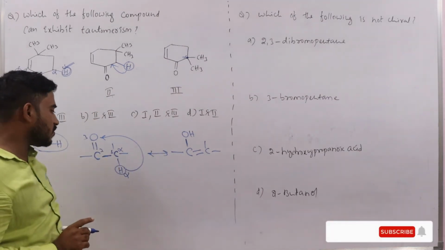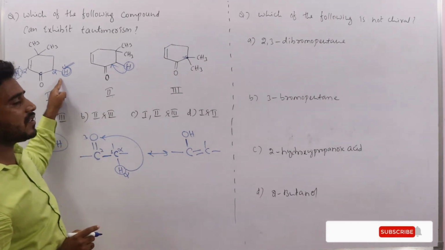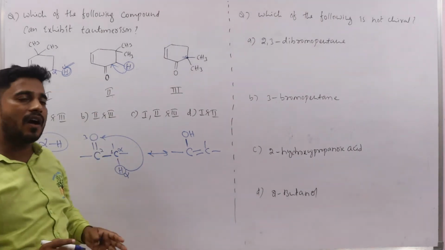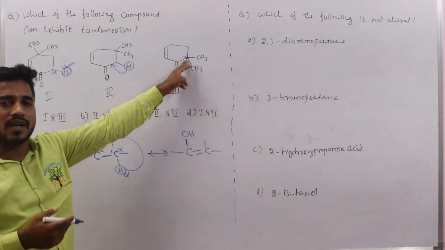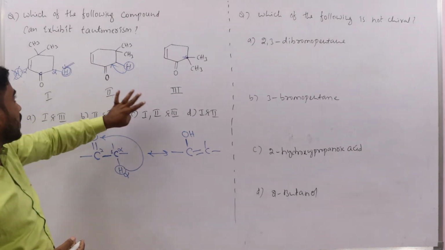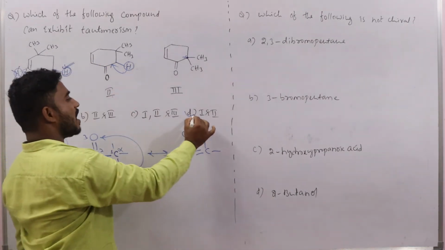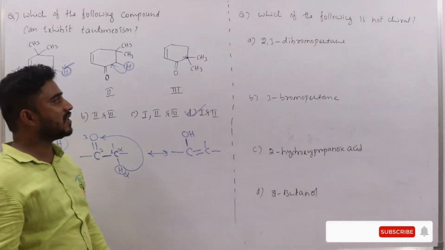So what is the requirement to show the tautomerism? At least one alpha hydrogen should be present. Here alpha hydrogen is there, here alpha hydrogen. That's why 1 and 2 are participating in the tautomerism. But when we come to this third one, there is no alpha hydrogen. That's why it will not participate in the tautomerism. So which compounds will participate in tautomerism? Definitely 1 and 2. That's why option 1 and 2 is correct. Okay, D option is correct.